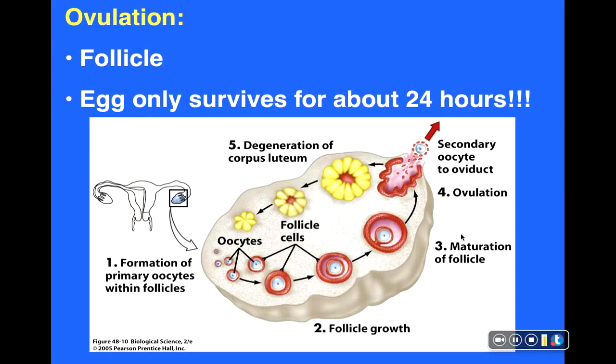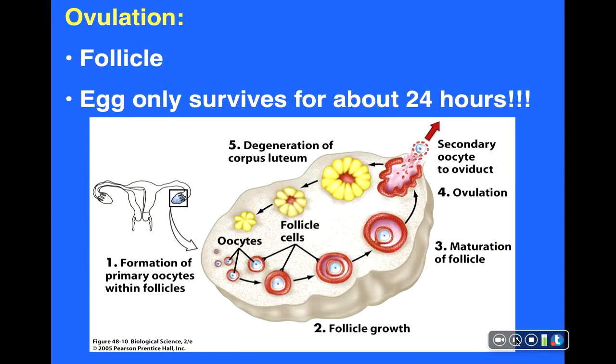Once that egg is released, it only survives for about 24 hours. So if you think about that, we said earlier that sperm can live for about 5 days after intercourse. An egg can live for about 24 hours after ovulation. So in other words, in order for a woman to conceive or become pregnant, intercourse has to occur roughly either 5 days before or within 1 day after ovulation. Any time before that, and the sperm simply are no longer alive. Any time after that, and by that point, the egg cell would no longer be alive. So again, there's just a small window each month that conception can actually take place.